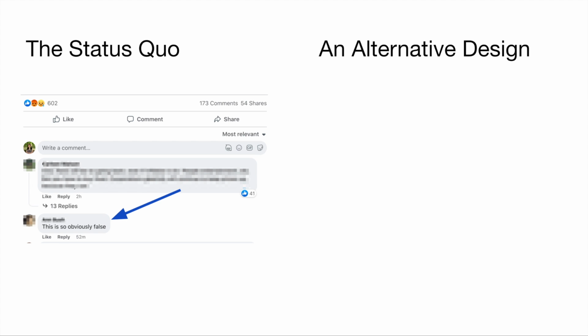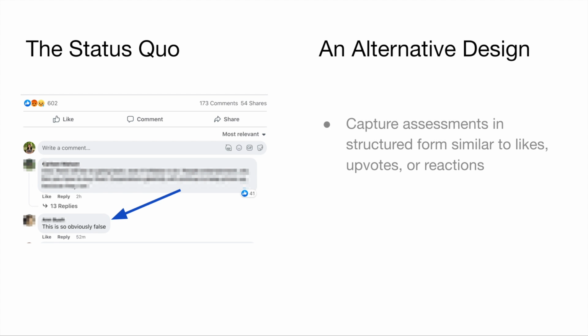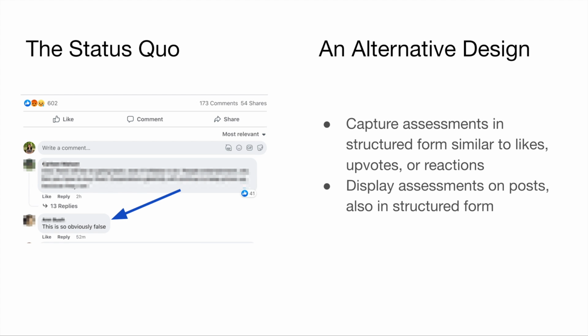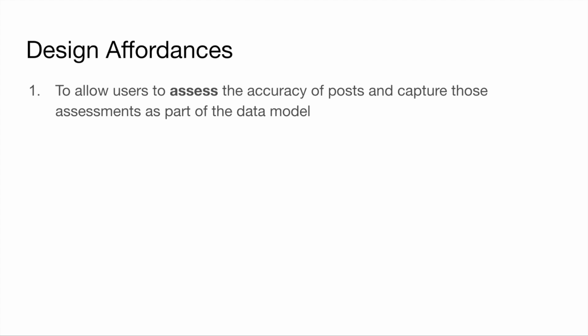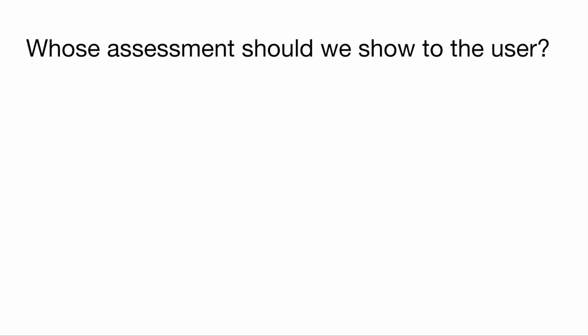Instead of having an ambiguous human language comment or reaction that could be misinterpreted by the platform as well as other users, wouldn't it be better if the user in this example could mark the post as inaccurate explicitly, similar to how posts are liked? And once an assessment is captured in structured form, then it can also be displayed on posts in structured form, distinct from likes and other signals of engagement. This brings us to the first design affordance that we propose, to allow users to assess the accuracy of posts and capture those assessments as part of the data model.